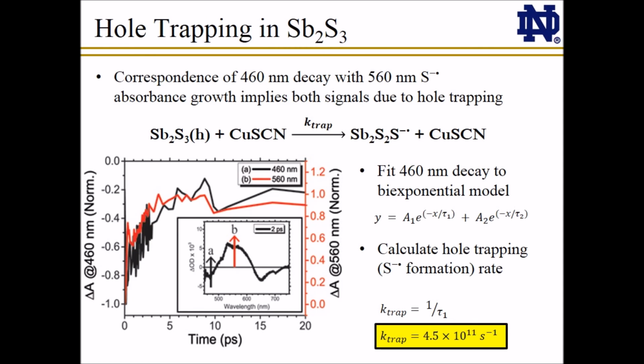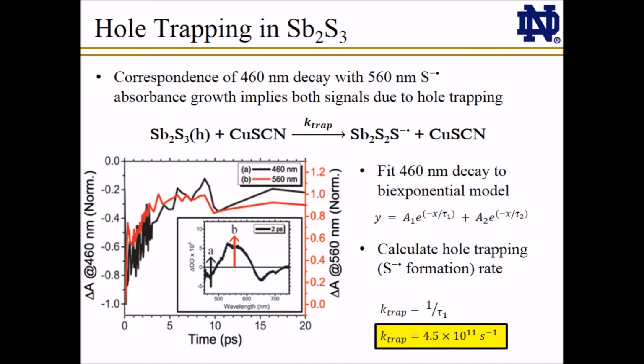Looking more closely at the kinetics of this transient absorption signal, we see a correspondence between the decay of the photobleaching at 460 nanometers, shown here in black, and the growth of the sulfide radical induced absorbance at 560 nanometers, shown here in red. This indicates that both of these signals arise due to a trapping of valence band holes in the antimony sulfide as sulfide radical, as shown in this reaction here.